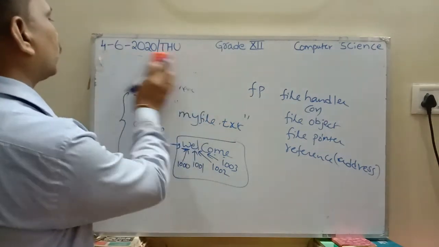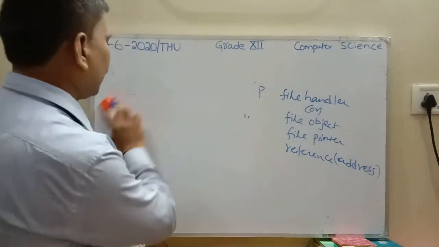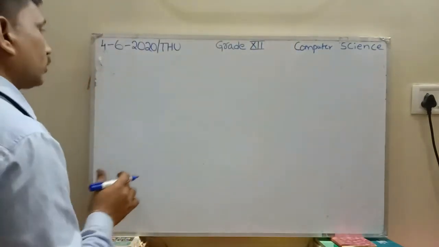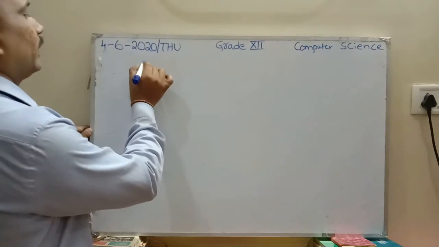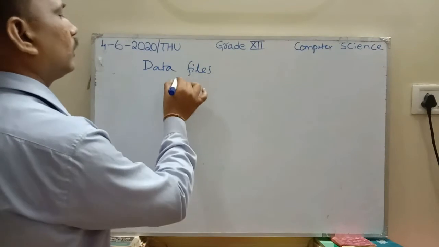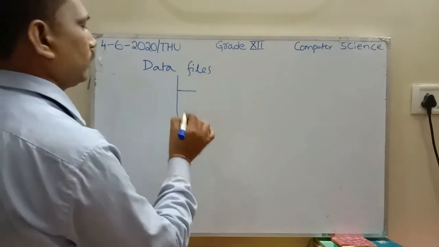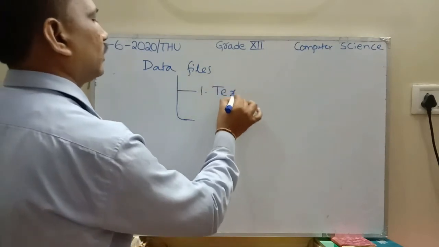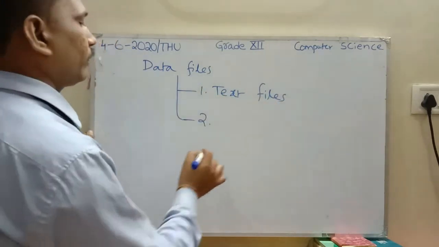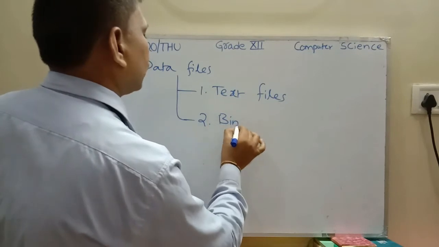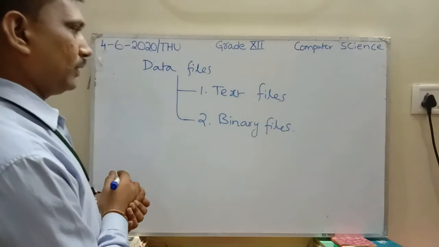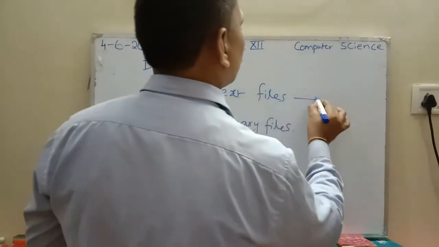Next, coming to today's class. Already in the last class we discussed that data files are of two types: text files and binary files. Text files support all these modes.